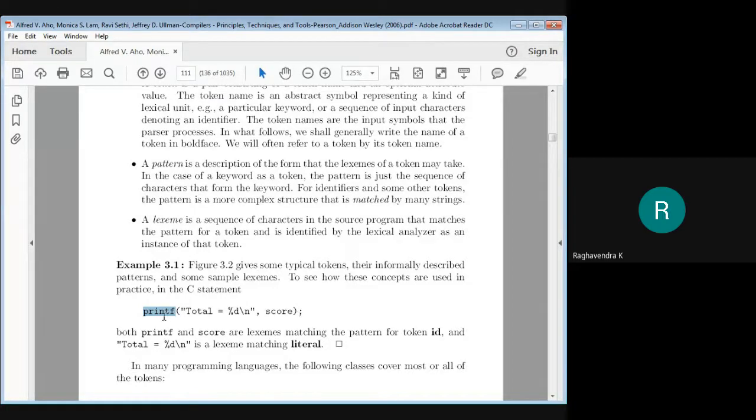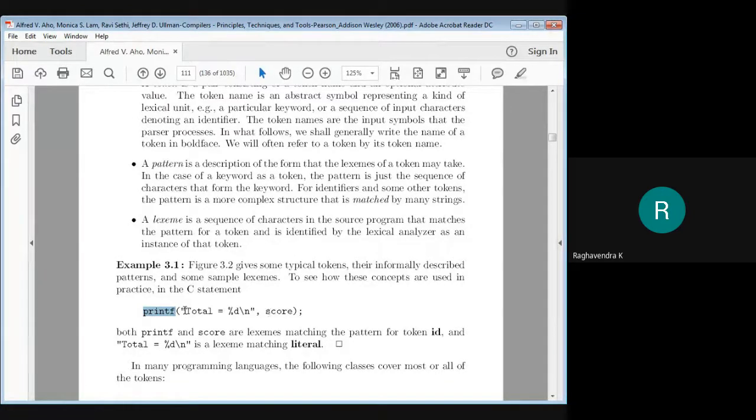That pattern is matched by printf. So printf is the lexeme, the pattern that describes this lexeme is the pattern for identifier, and the token identified is ID.